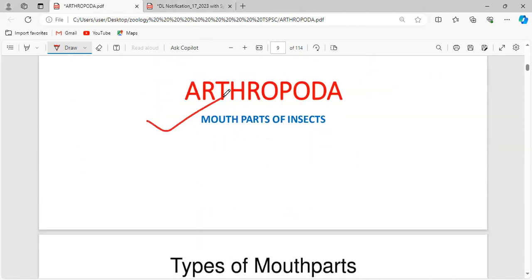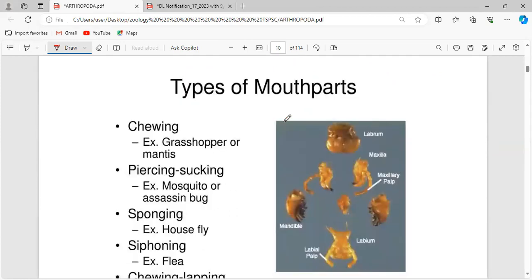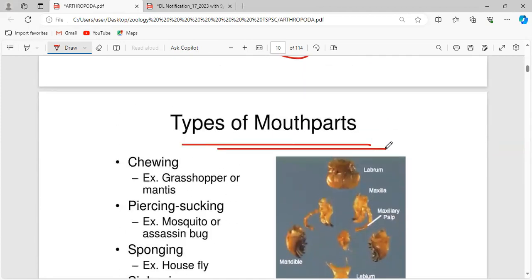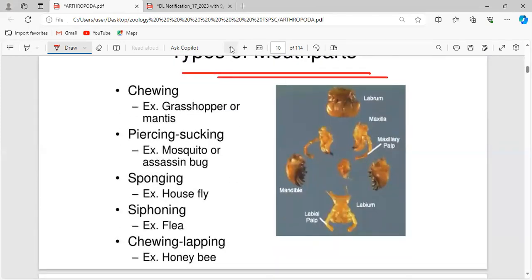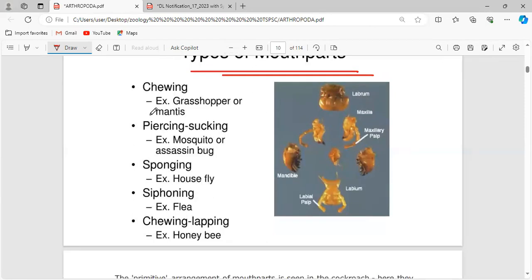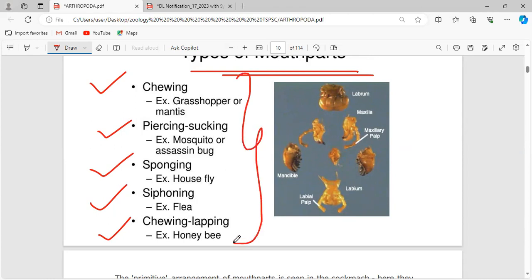Now we are going to see the mouth parts of insects, the most important topic. There are different types of mouth parts adopted by the animals placed under the phylum Arthropoda: chewing, piercing and sucking, sponging, siphoning, and chewing and lapping types.